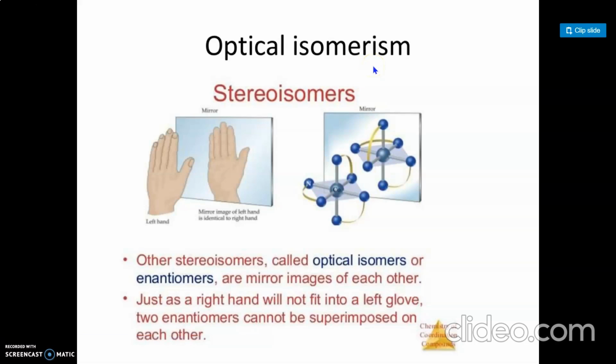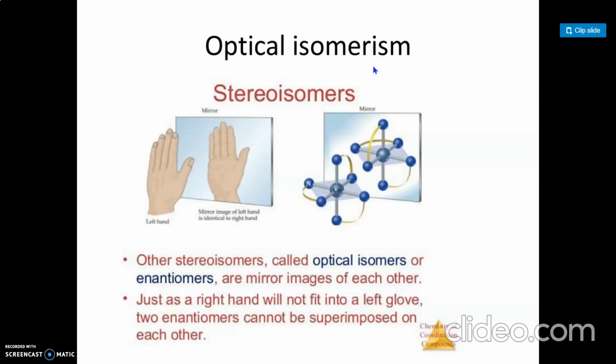So firstly, we see optical isomerism. There are certain substances which can rotate the plane of polarized light. These are called optically active substances. The optically active isomers which rotate the plane of polarized light equally but in opposite directions are called enantiomers. This type of isomerism is exhibited by chiral molecules, that is, molecules which do not have a plane of symmetry.